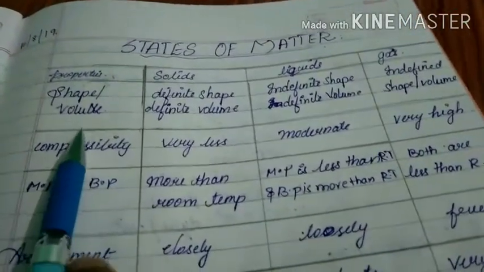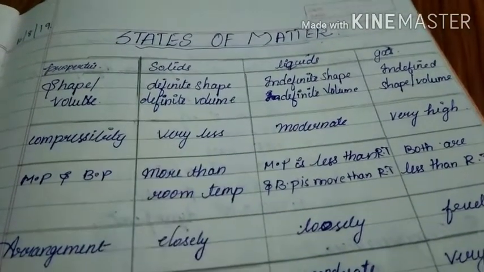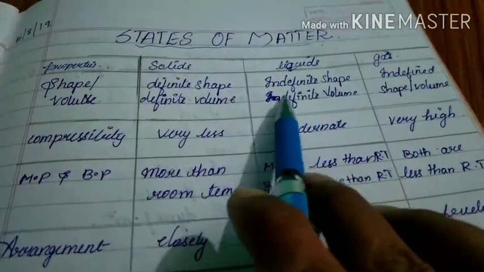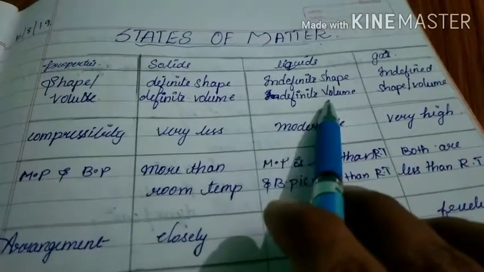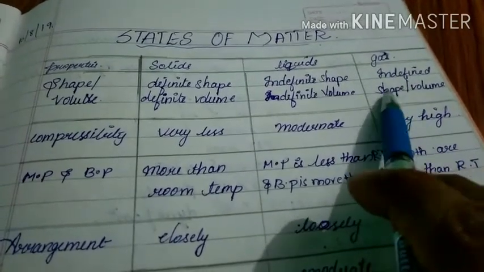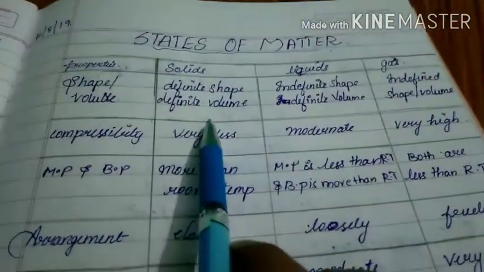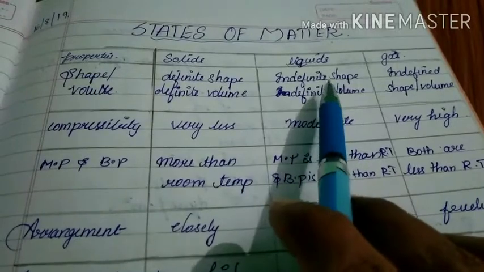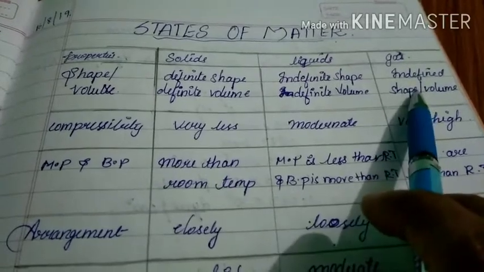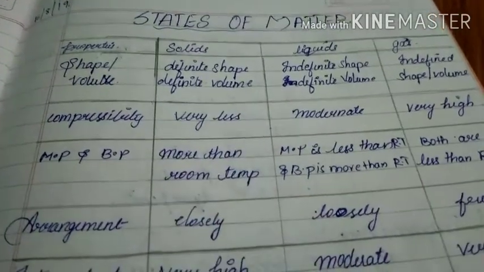Shape or volume. Solids have definite shape and definite volume because of their arrangement. But in case of liquids, they have indefinite shape and definite volume. These are nothing but properties. In case of gases, both the shape and volume are indefinite. In case of solids, both are definite. In case of liquids, shape is indefinite but volume is definite. But in case of gases, both are indefinite. That is about shape or volume of solids, liquids and gases.